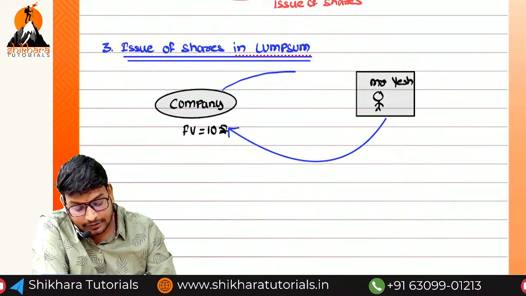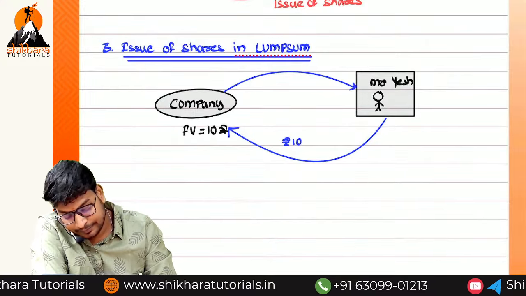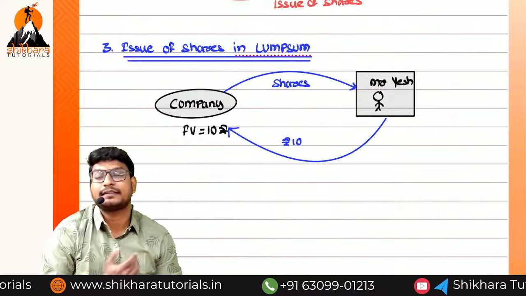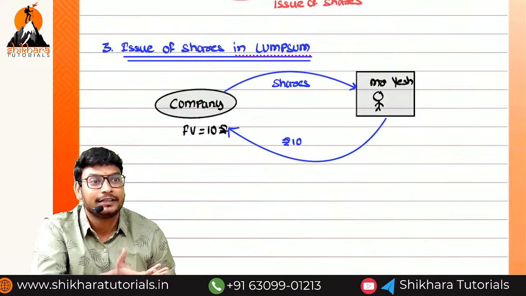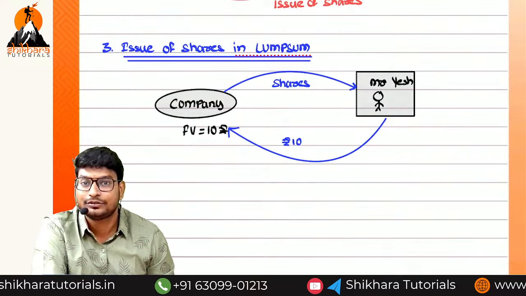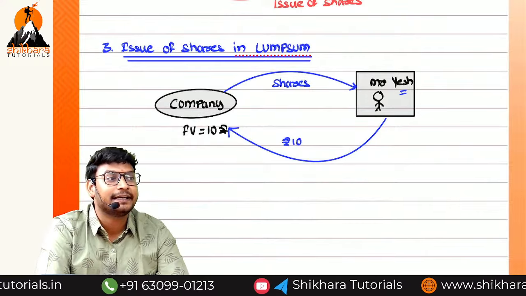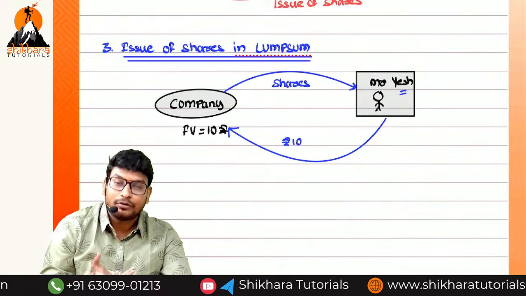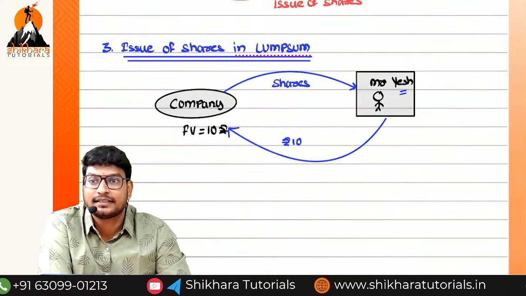And the company issues shares. He is paying 10 rupees and the company issues shares. This is the concept called issue of shares at a lump sum. Normally, we are middle class people. If you want a mobile phone, how can we purchase? We have to pay in installments. But he has so much amount. That is the reason he is paying at a time. He is not paying in installments. He is paying at a time. So paying the overall amount at a time without installments is called issue of shares at a lump sum.